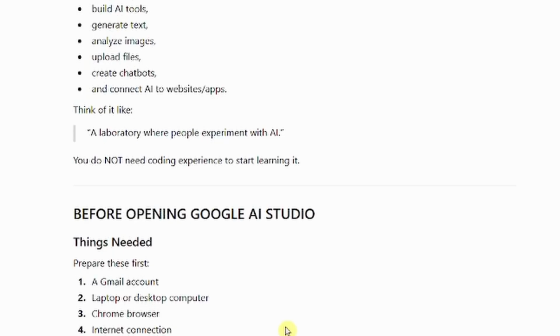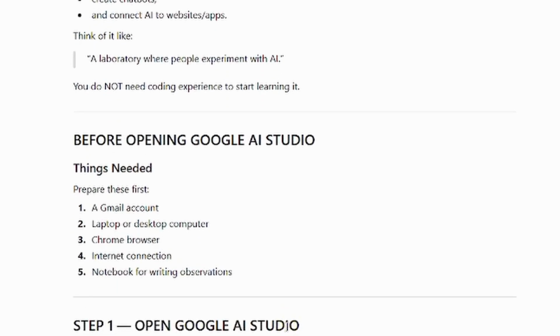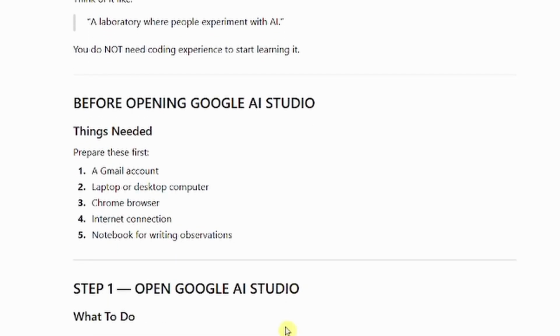So Google AI Studio is a website made by Google where people talk to AI, test prompts, and do a lot of things until we really start to use it to build something we can see and that is tangible. We may not really appreciate what we are doing, but if you are someone who is new to AI, pay attention.